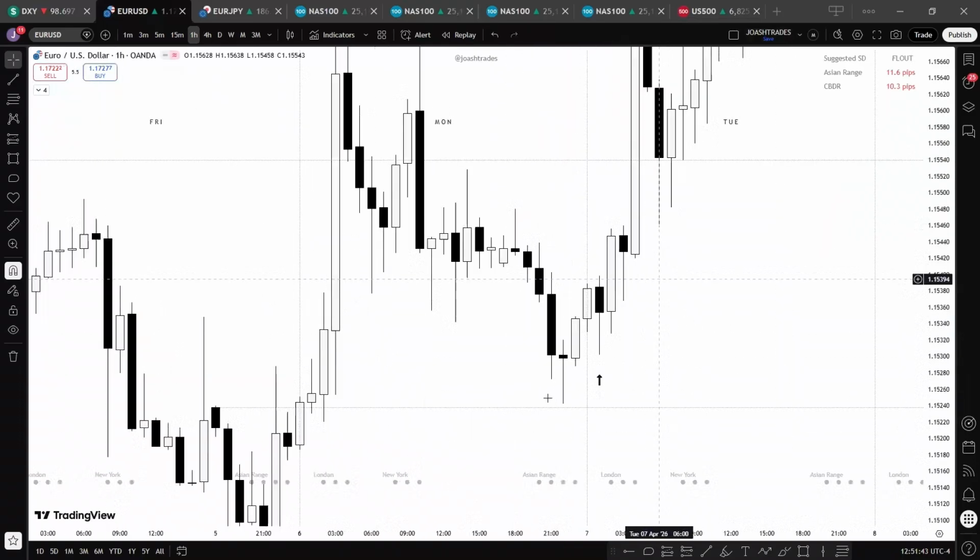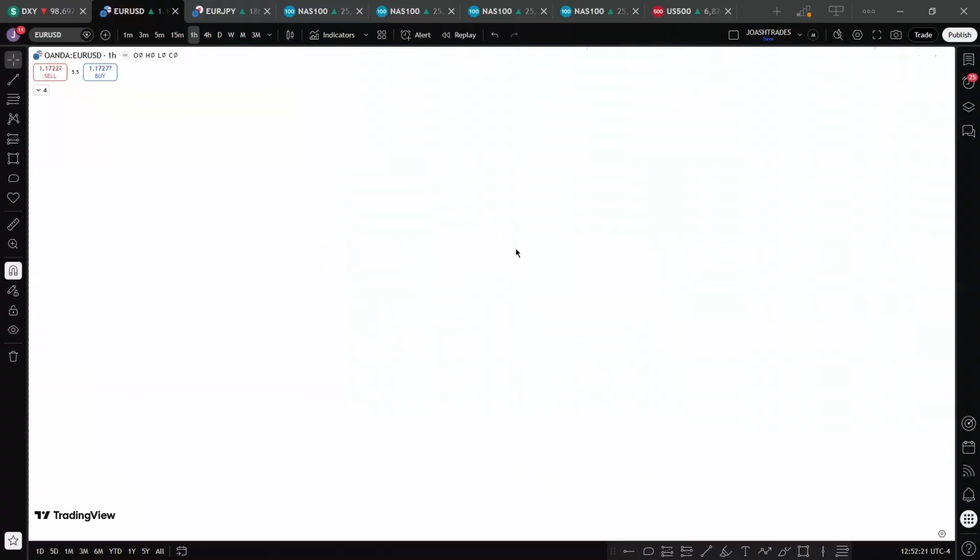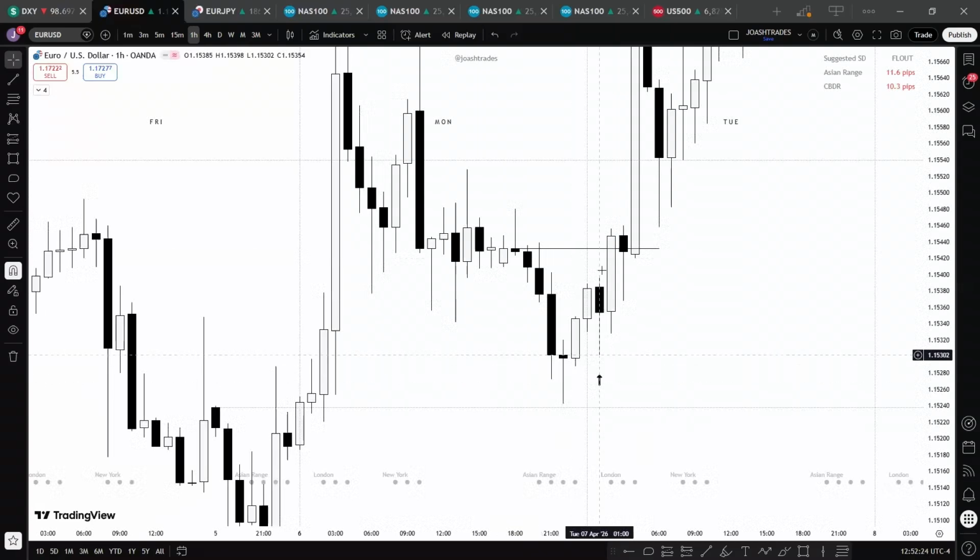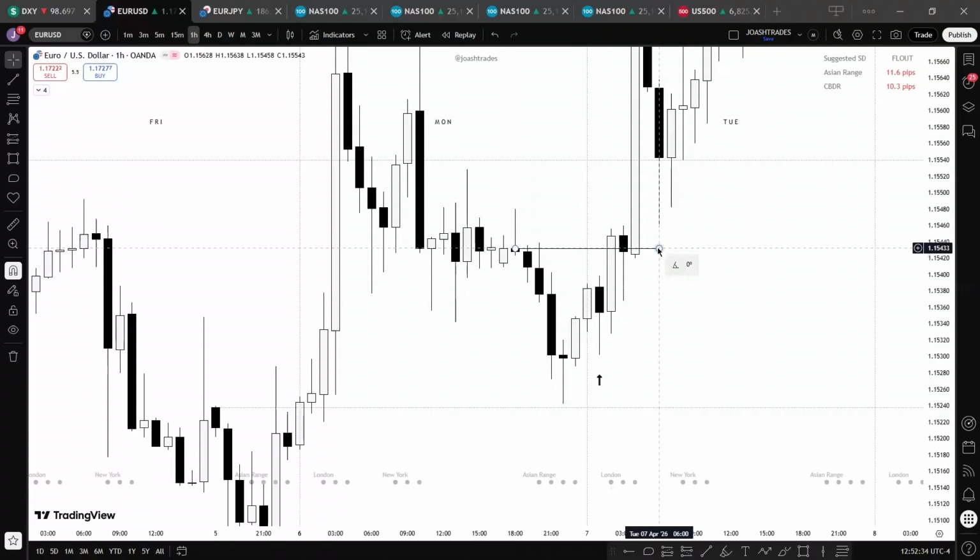Good. Now, on a Tuesday, if you note, price rallied, and it didn't just rally, it formed what? An ICT order block, because we have what? A change of state of delivery here. If you look closely, we have consecutive down close candles, which have taken what? Sell side liquidity, and this candle closed above the open price of these consecutive down close candles. All right. Now, once price does that, this open price becomes our level for buying.